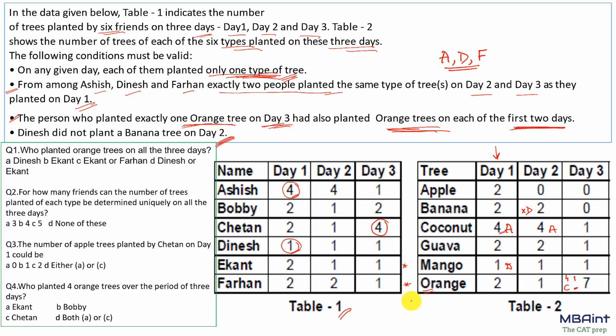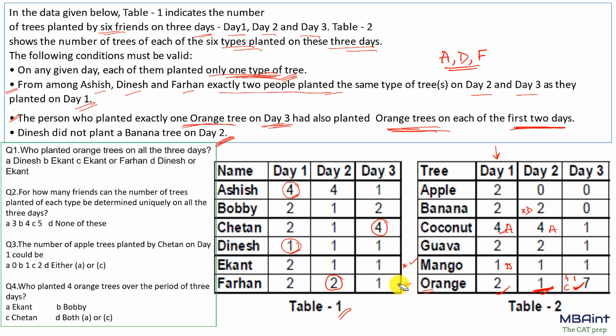Now Ekant and Farhan. So let's see if Ekant is possible or not. If this person is Ekant, so on day 2 he'll also plant an orange tree. This is possible. On day 1, 2, this is again possible. So this case is possible. Let's see for Farhan. If this person is Farhan, he has to plant 2 trees on day 2, but that is not possible because the limit itself is just 1.